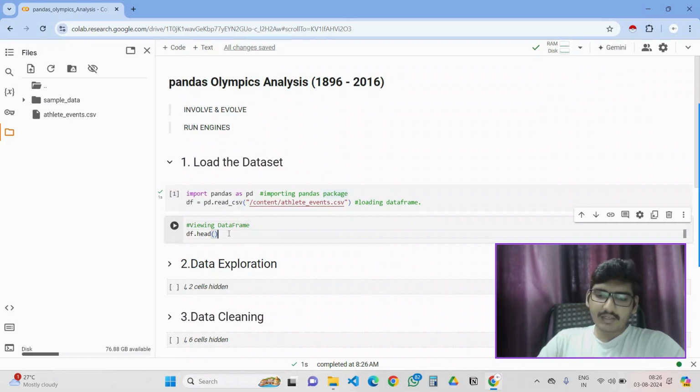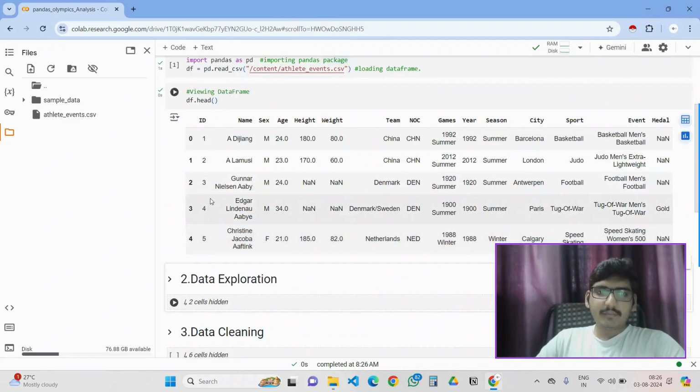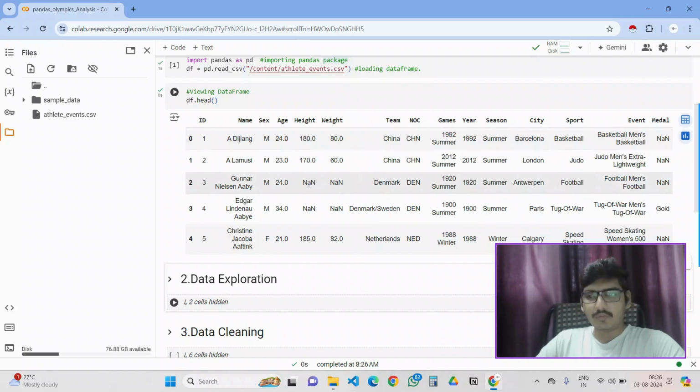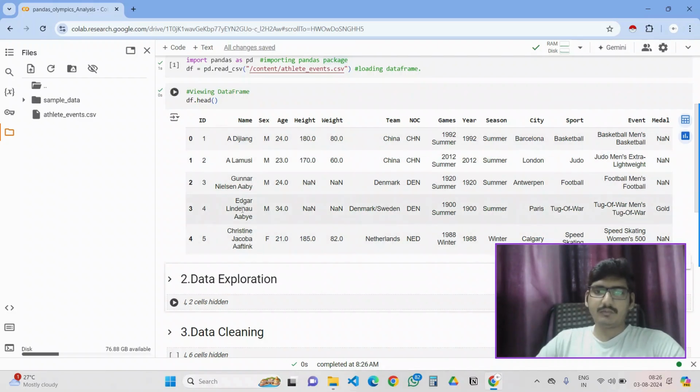Let's see how the data is. df.head is a function which shows the top 5 rows. Here the data has name, sex, age, height, weight, team, and all these things are mentioned. And some of the values are NaN, which is nothing but no value, meaning it is an empty space. In this way, we can have a small outlook of the data.